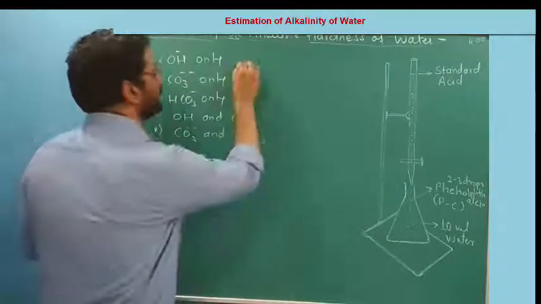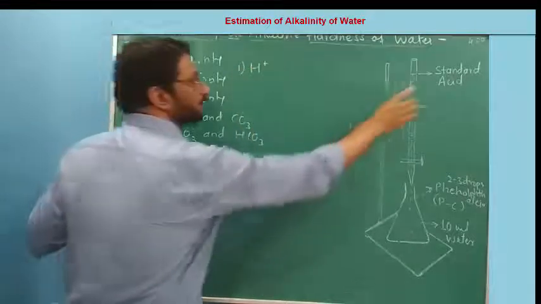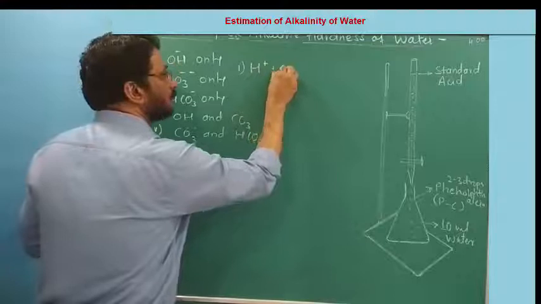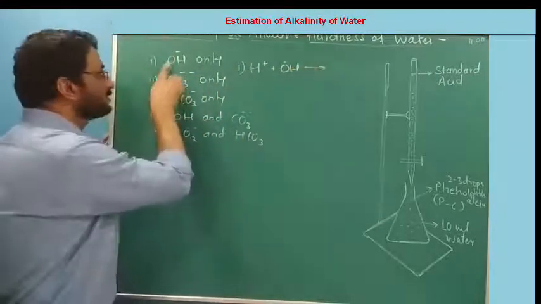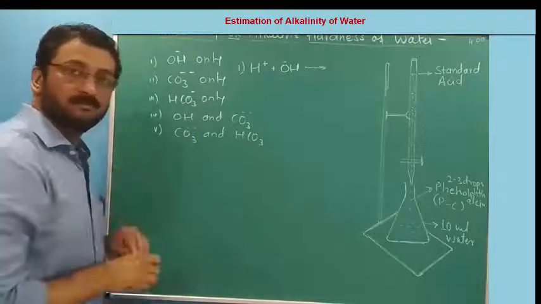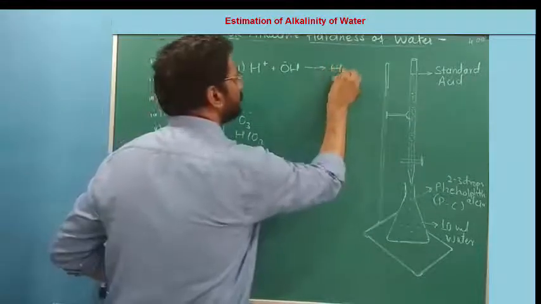So what reactions occur during the course of titration? Note down the reactions. First, when I am adding acid from the burette to the flask, OH gets neutralized. Among the 3, the strongest, less strong, and minimum strong, the strongest will react first and it will form water.